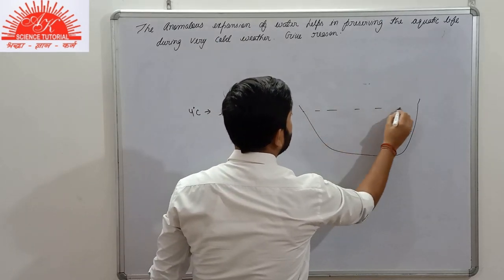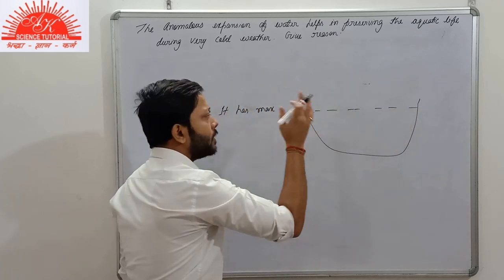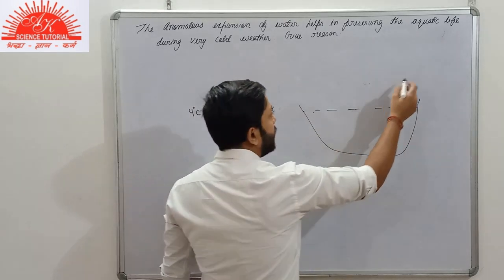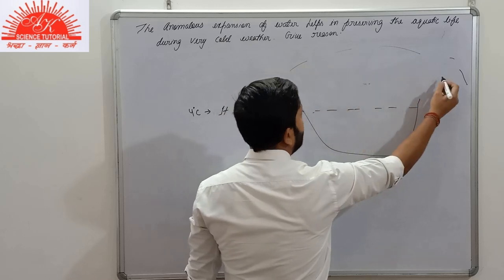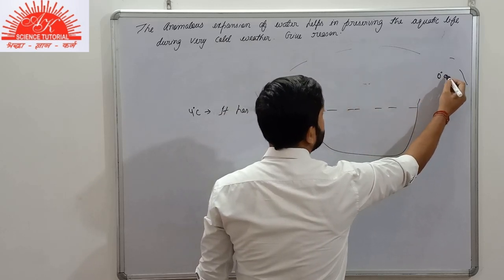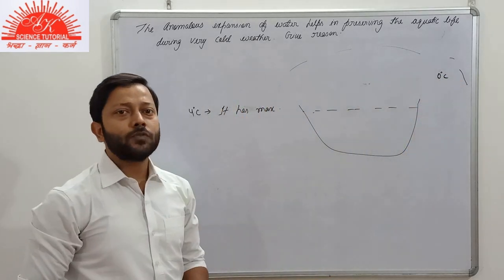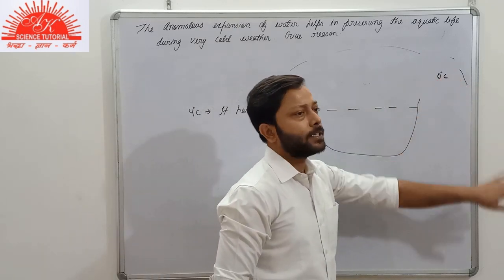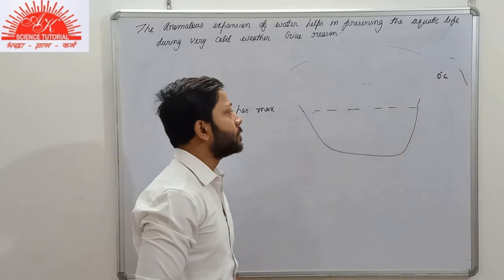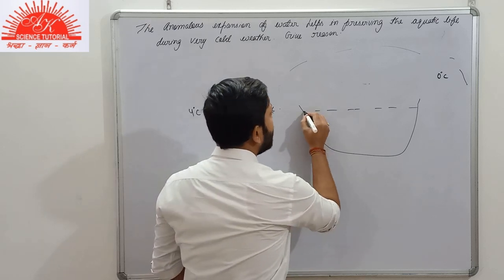Suppose this is some water body, a lake or a pond. The atmosphere around it has a very low temperature. The atmosphere has a temperature of 0 degrees Celsius or below it also, it is possible. So what will be the condition here?